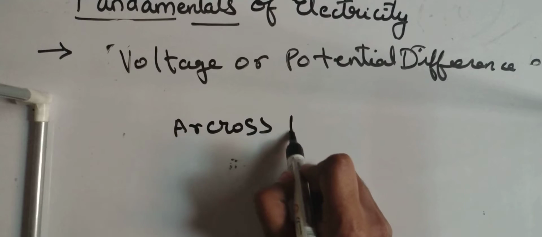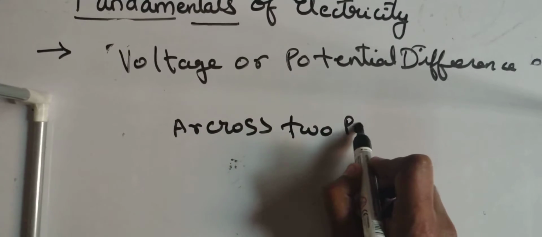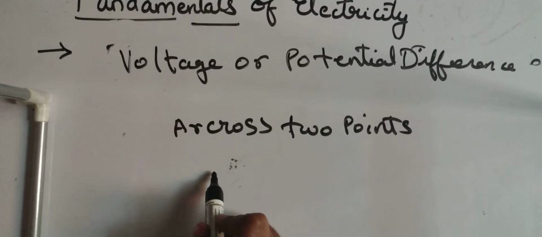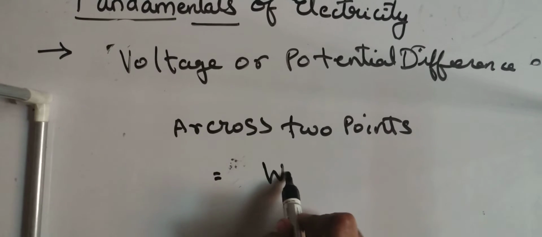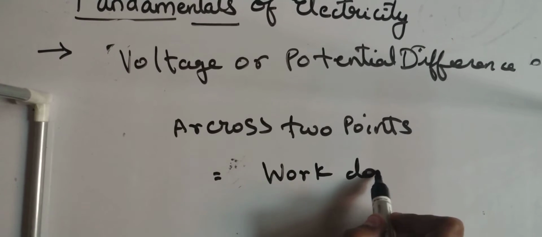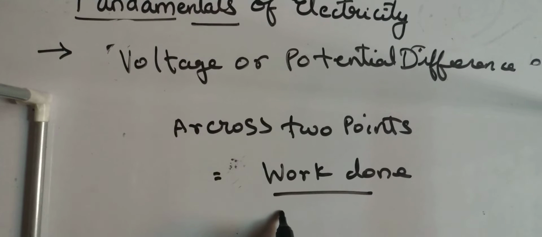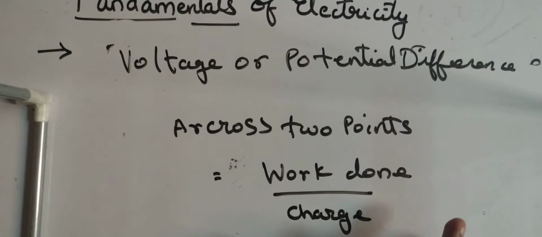Understand this. Voltage is always defined across 2 points. So voltage across 2 points is nothing but the work done to move a unit charge across the conductor.